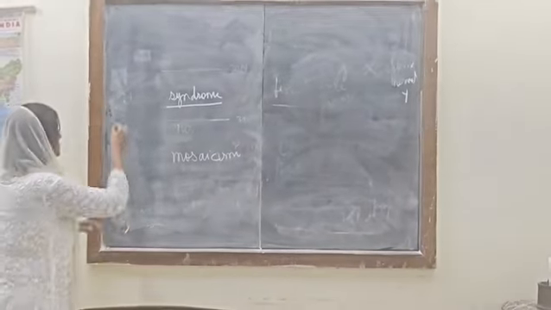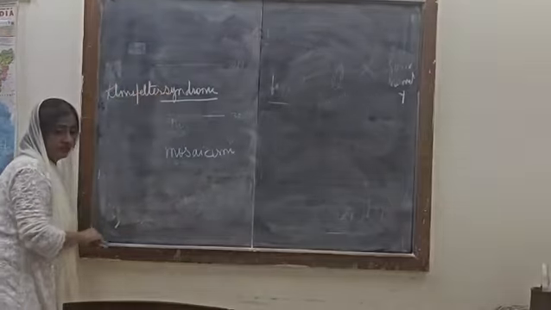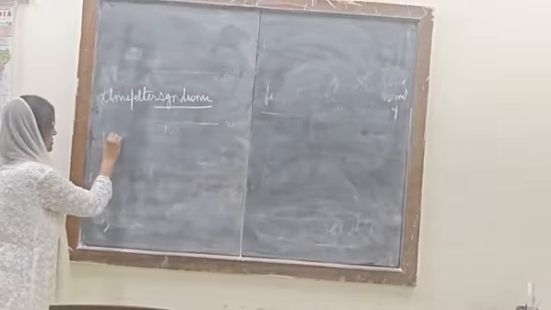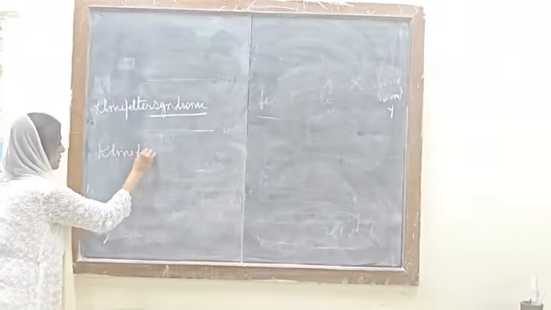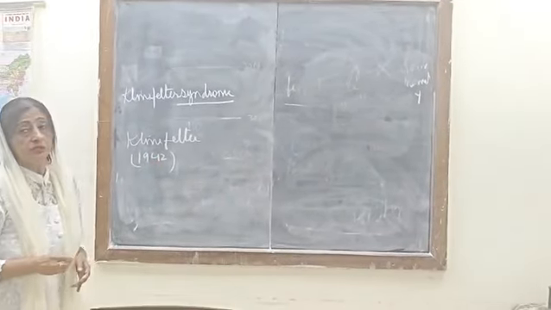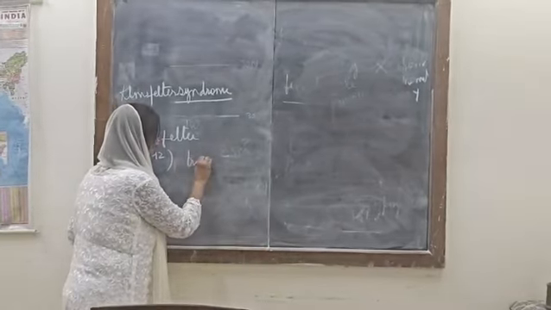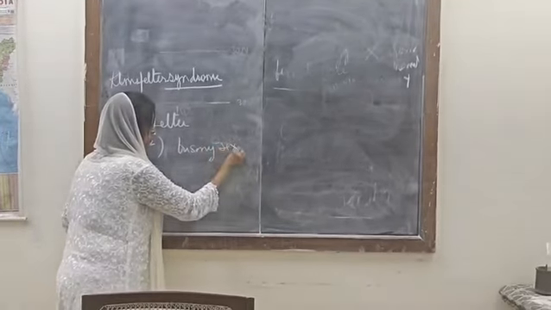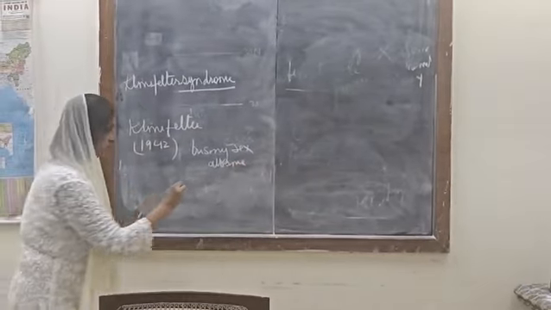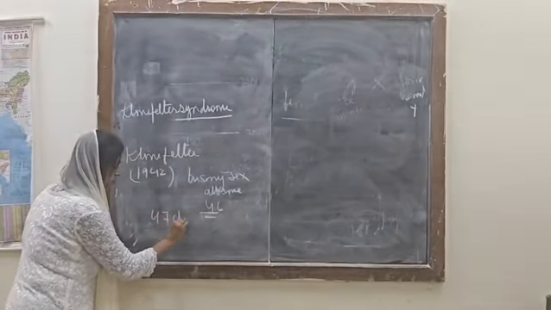Now today, Klinefelter syndrome, discovered by Klinefelter in 1942. This is an excess, or trisomy, of the sex chromosome, the sex allosome. So again it disturbs the normal standard number of 46. It is 47 chromosomes.